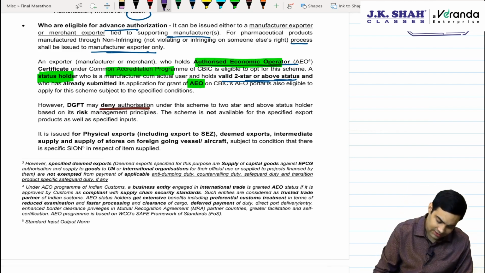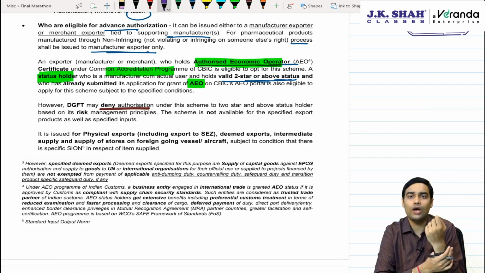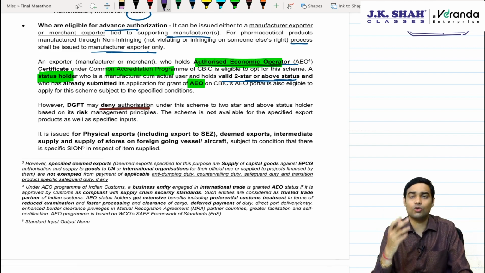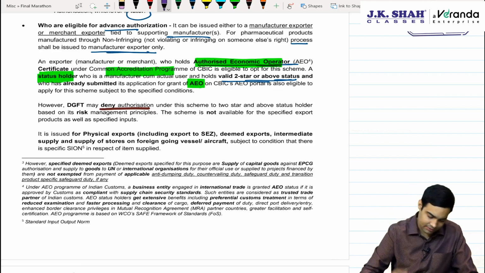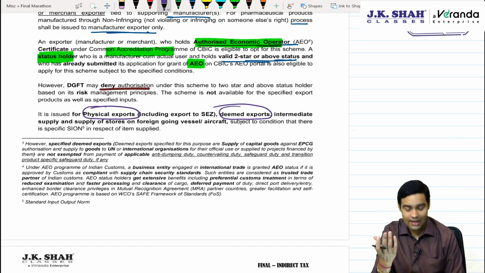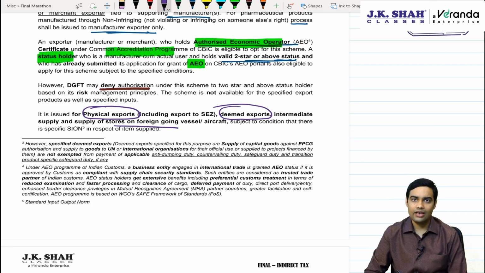Who is an authorized economic operator? Basically, CBIC started a program that those who are in import and export on a regular basis, let them get this accreditation program so that they are able to import and export quickly and without much restriction. That was the basic intention of giving authorized economic operator status. Don't forget that it is issued for physical export and deemed export or even intermediate supply, plus stores which are being supplied to a foreign going vessel or aircraft.